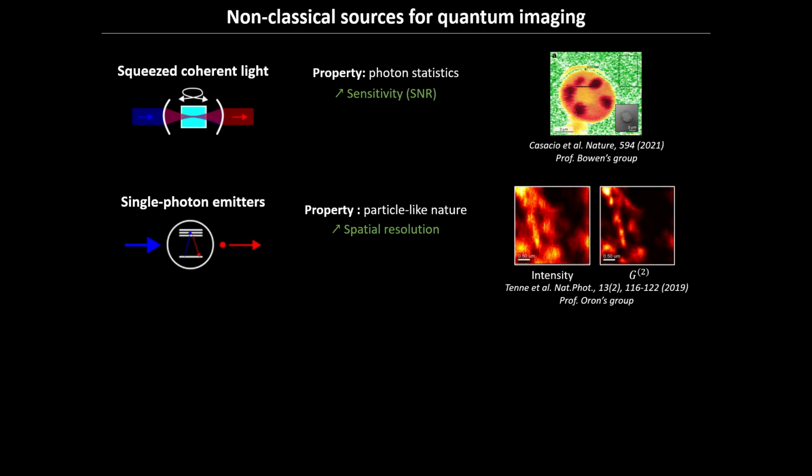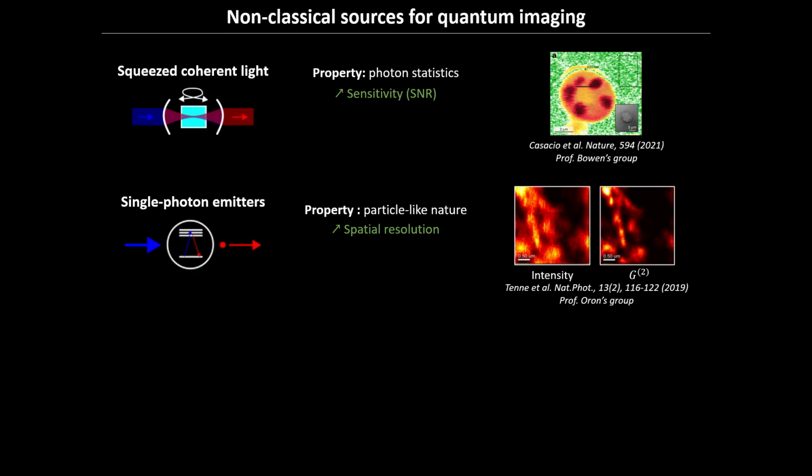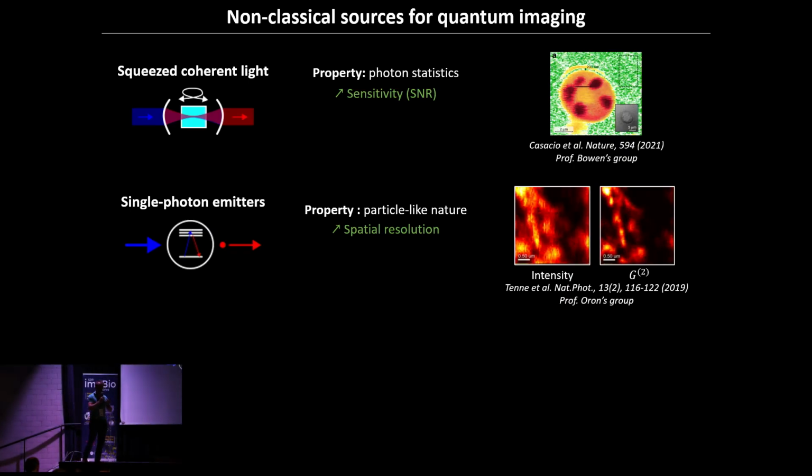And for example, it has been used in a scanning fluorescence microscope with a sample marked with quantum dots by the group in Weizmann, where instead of just measuring the intensity as you do conventionally, they increased the spatial resolution by measuring the correlation, what we call the G2, essentially exploiting the lack of correlation that you have in your beam. So truly non-classical properties of the light were exploited to achieve a better resolution.